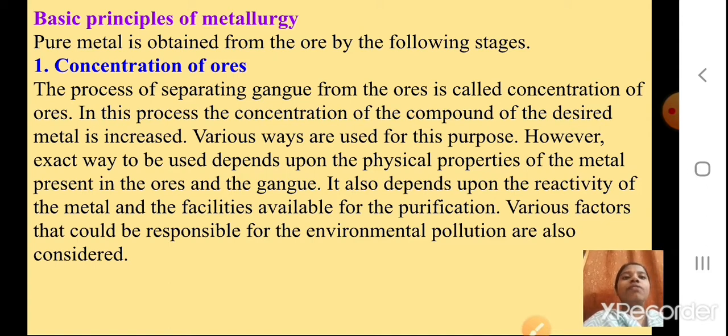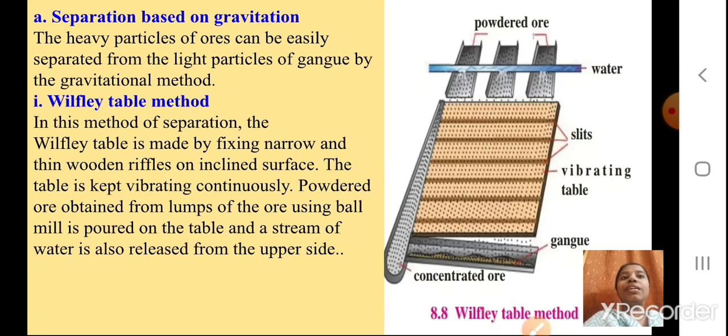Now the next part is the separation based on gravitation. This is the first part we will study. The heavy particles of the ores can be easily separated from the light particles of the gangue by the gravitational method. So heavy particles of the ore we can separate from the lighter particles of gangue. Now the Wilfley table method. What is this Wilfley table method?